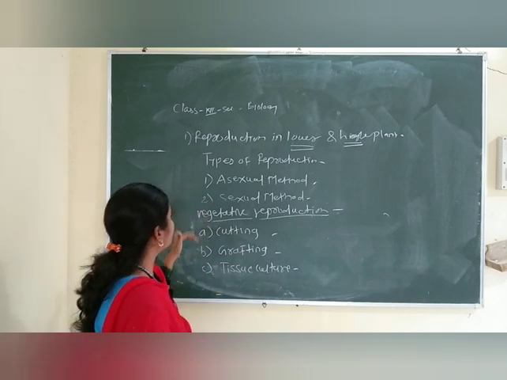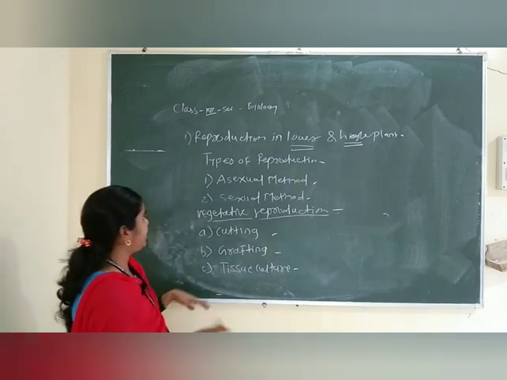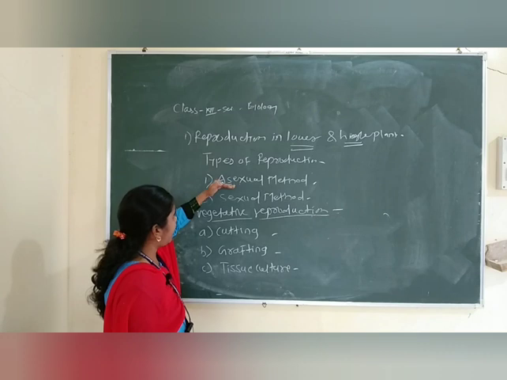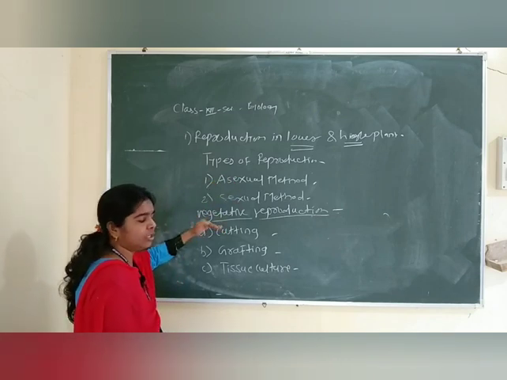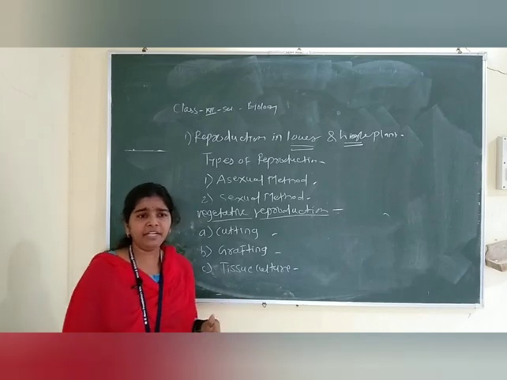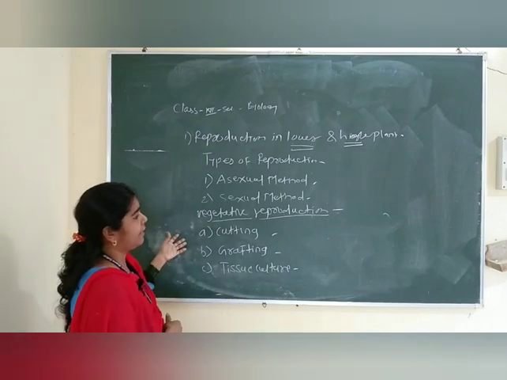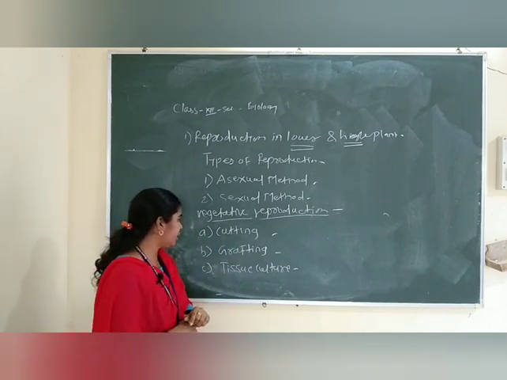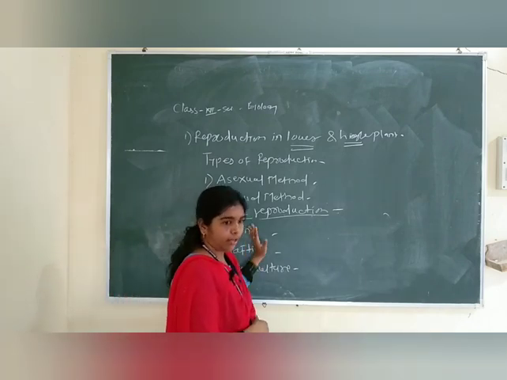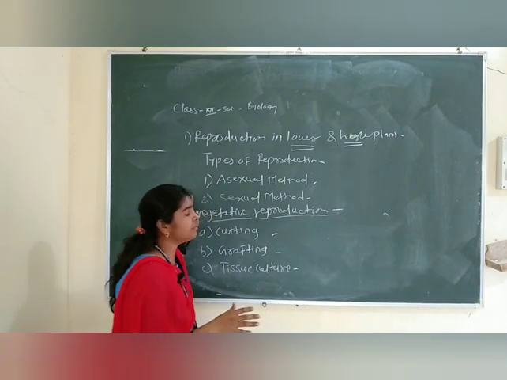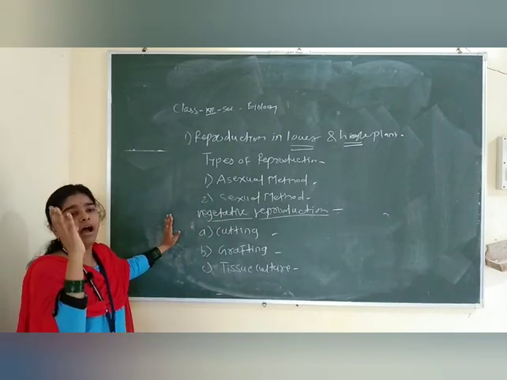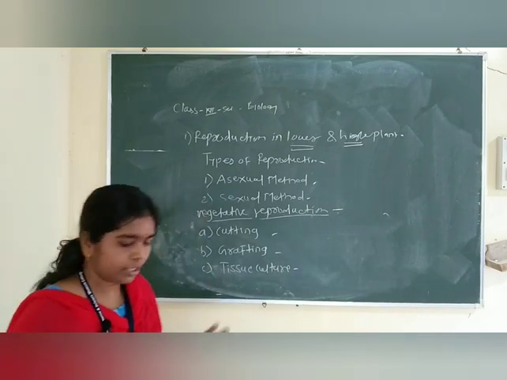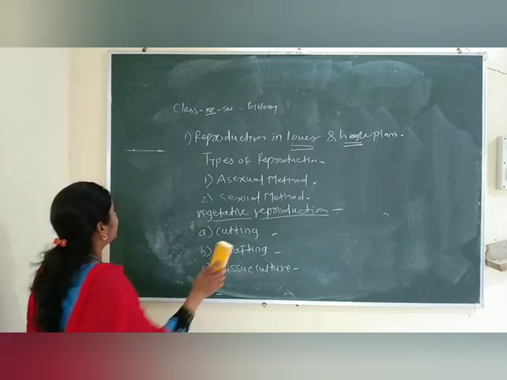So here the asexual reproduction is over. I repeat, there are two types of reproduction, asexual and sexual. Again, asexual has three types, that is fragmentation, budding and spore formation. And again the vegetative is also part of asexual reproduction. It takes place by cutting, grafting and tissue culture. These all are the artificial methods. Mind it, it is the extra point, the vegetative reproduction. Now friends, we are moving towards sexual reproduction. So write down sexual reproduction.